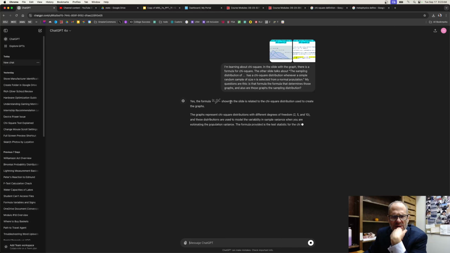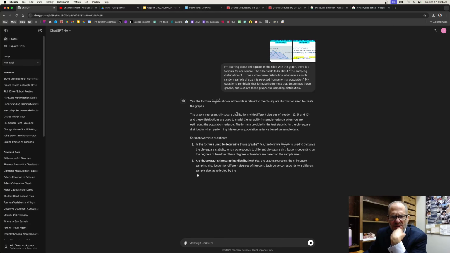Yeah, the formula shown in the slide is related to the chi-square distribution used to create the graphs. The graphs represent chi-square distributions with different degrees of freedom, and these distributions are used to model the variability in sample variance when you are estimating the population variance. The formula provided is the test statistic for chi-square distribution when performing inference on population variance based on sample data. Is the formula used to determine those graphs? Yes, the formula is used to calculate the chi-square statistic, which corresponds to different chi-square distributions depending on the degrees of freedom. These degrees of freedom are based on the sample size n.